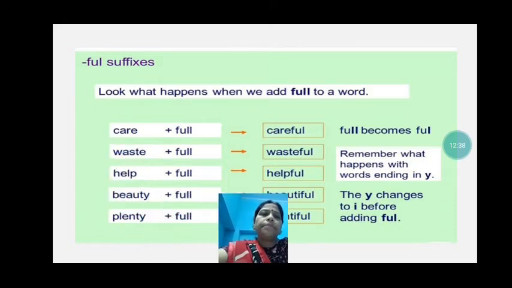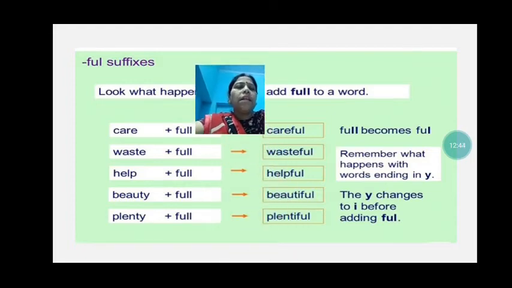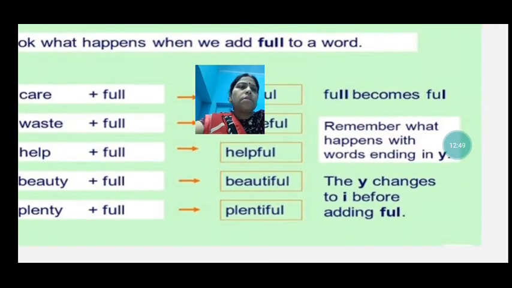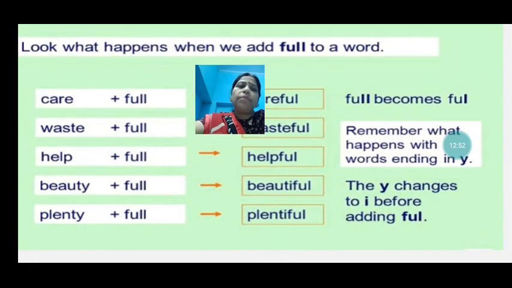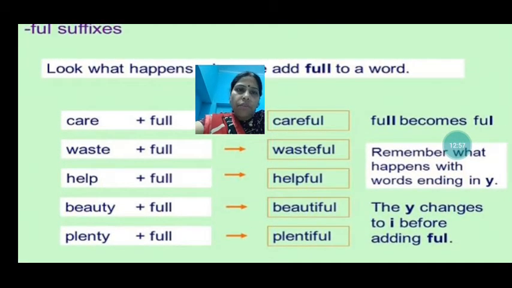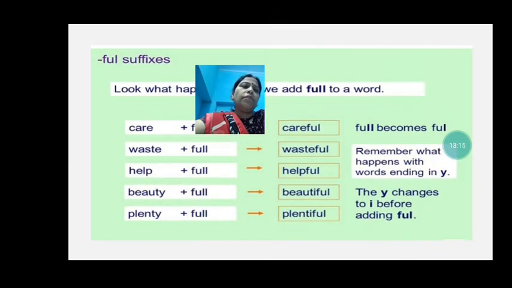Here also, see: careful, wasteful, helpful, beautiful, plentiful. Now see, in this beauty plus full, what have we done? One more thing: the Y changes to I before adding FUL. So the spelling of beauty is B-E-A-U-T-Y. But when we add full, what have we written? B-E-A-U-T-I-F-U-L. Plentiful is also the same. Y has been removed, I has been added, and then FUL.